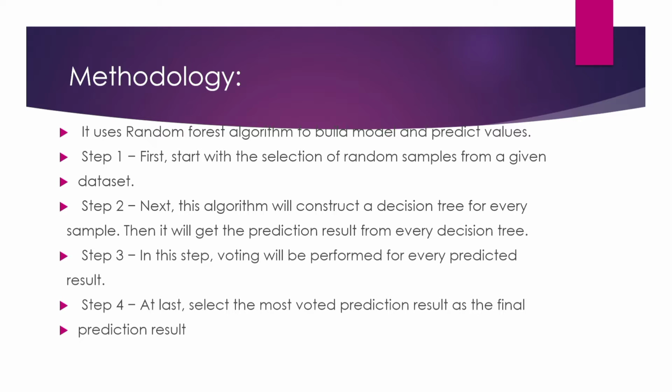We decide the target, and then step 3 is that voting will be performed for every predicted result. Here the last leaf node is the target. Whichever result has the highest frequency is like a vote to predict that one. At last, select the most voted prediction result as the final prediction result.